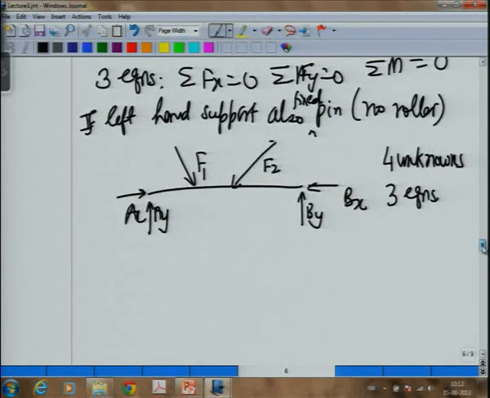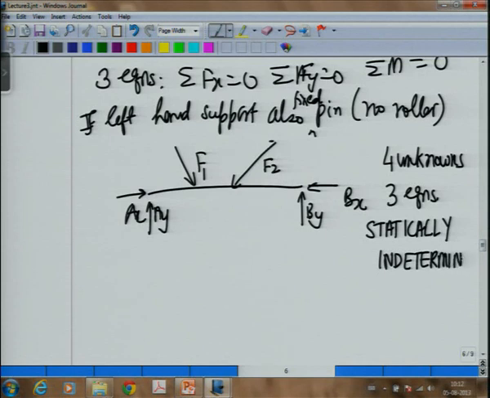And this is a case, now I have four unknowns and three equations. So, this is what is termed as a statically indeterminate system. And here we cannot solve the unknowns just by the equations of statics.